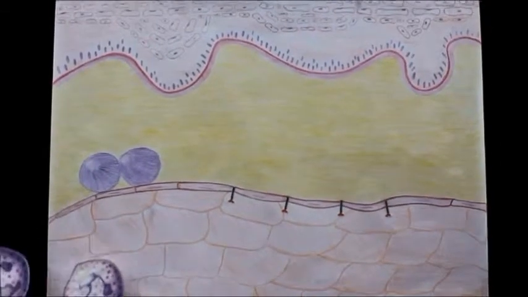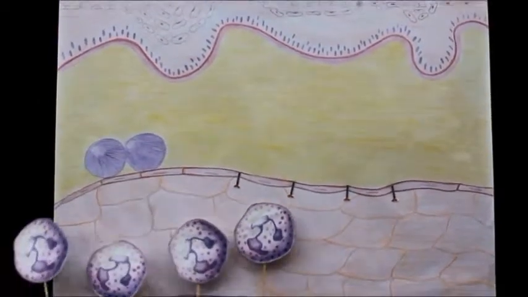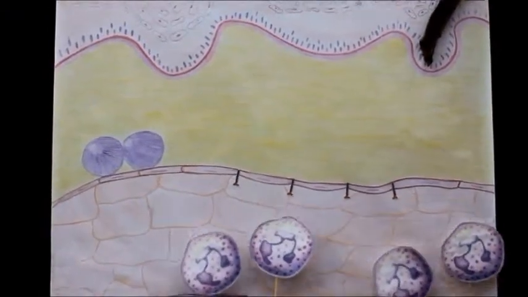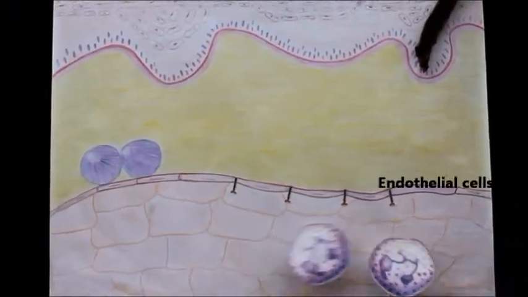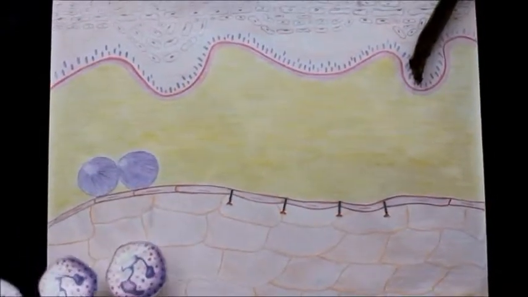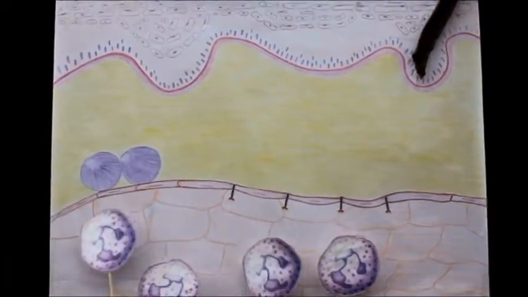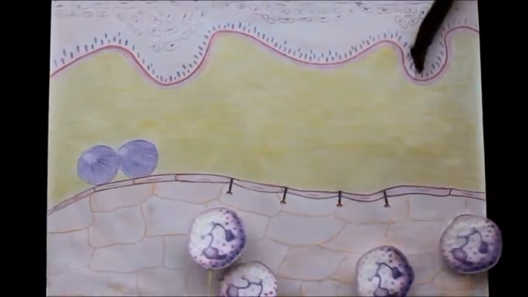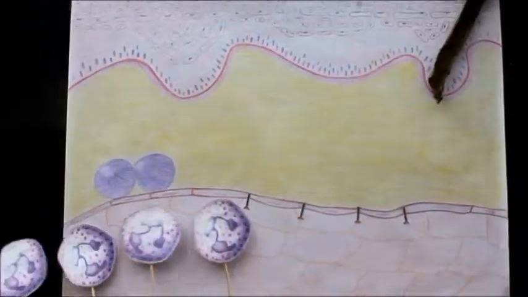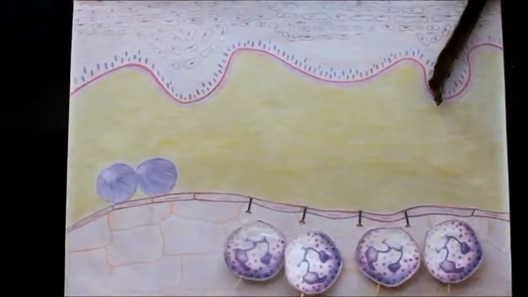An important non-specific defense against tissue damage is the inflammatory response. The inflammatory response commences when injured tissue cells release chemical signals that activate the endothelial cells of nearby capillaries. Adhesion molecules known as selectins are displayed on the activated endothelial cells within the capillaries. These selectins attract neutrophils, slow them down, and cause them to roll along the endothelium.